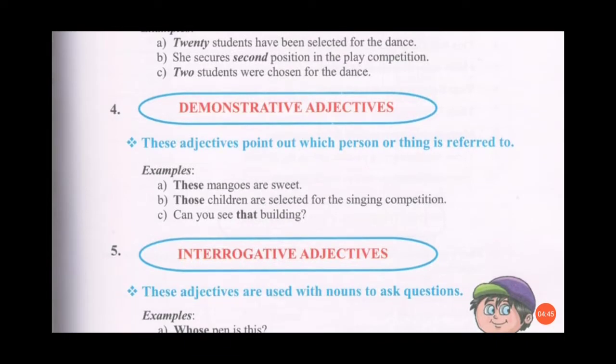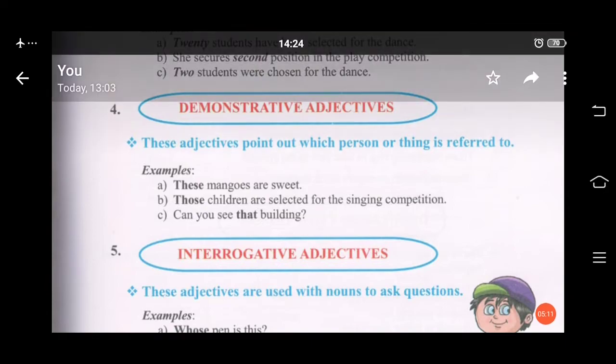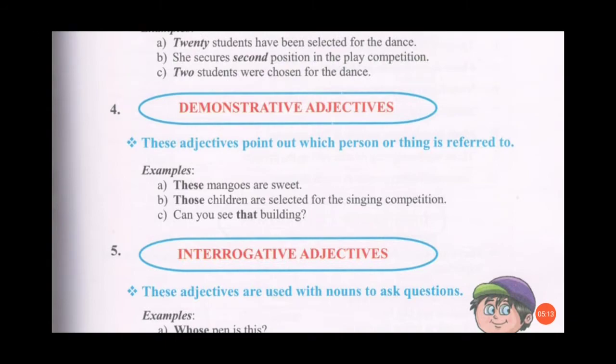The fourth kind of adjective, that is demonstrative adjectives. And these adjectives point out which person or thing is referred to, or which person or thing we are talking about in the sentence. For example, these mangoes are sweet. So we are pointing towards these mangoes and we are saying these mangoes are sweet. So here the words these, those, that are describing words. So they are adjectives.